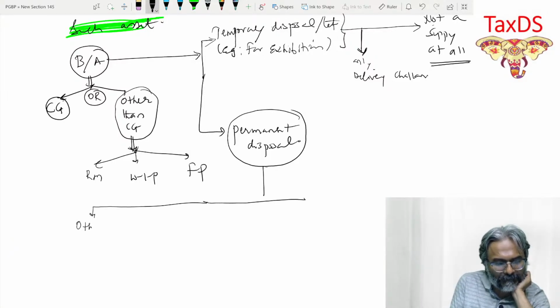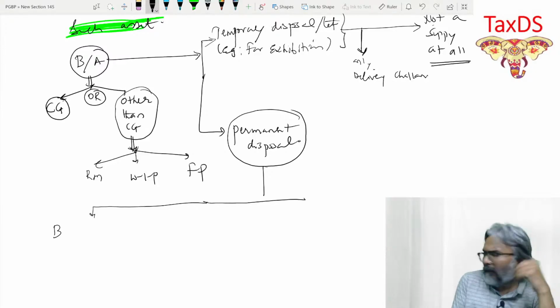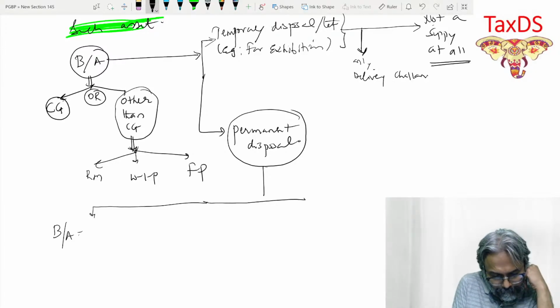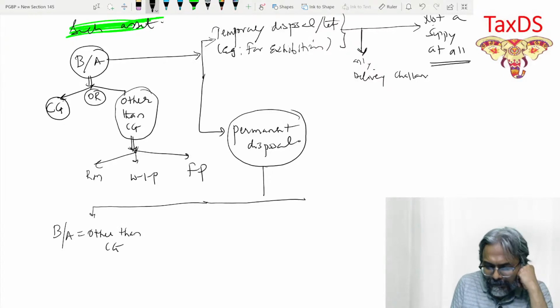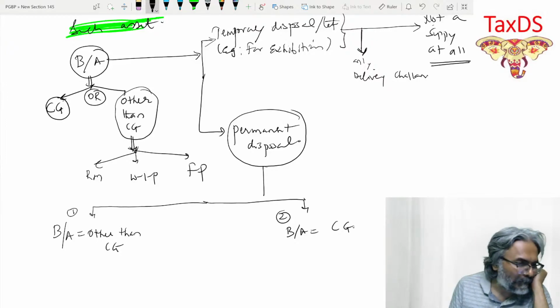First, the business asset which has been permanently disposed of is other than capital goods, and the second case, students, is where the business asset which has been permanently disposed of is the capital goods.